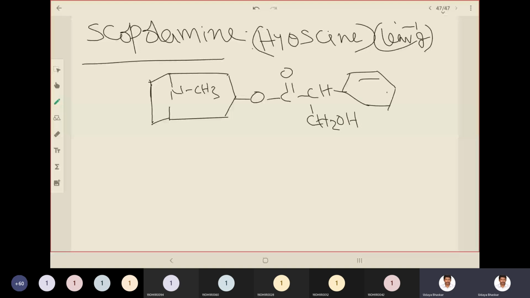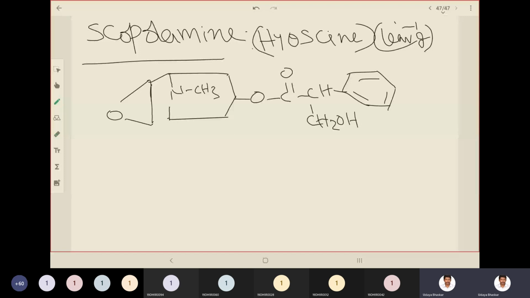So the difference is here you have this one. Okay, an oxirane is attached to the tropane ring.